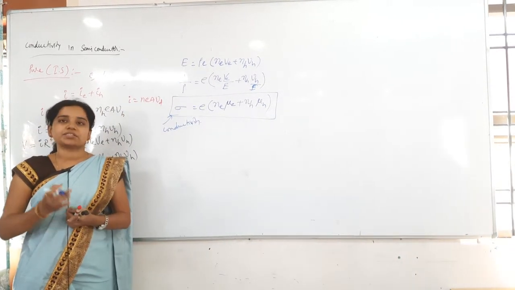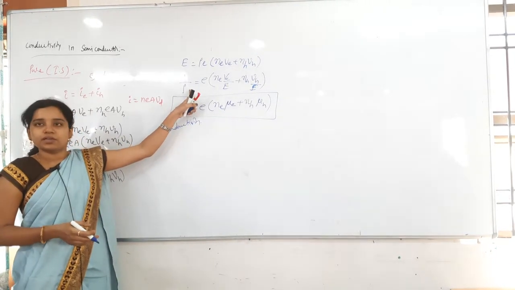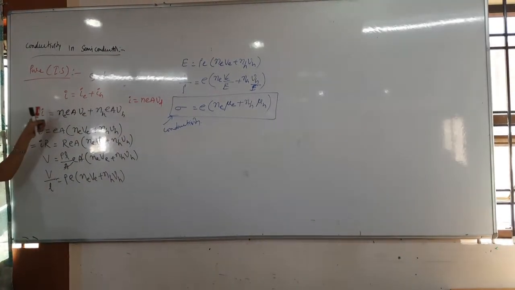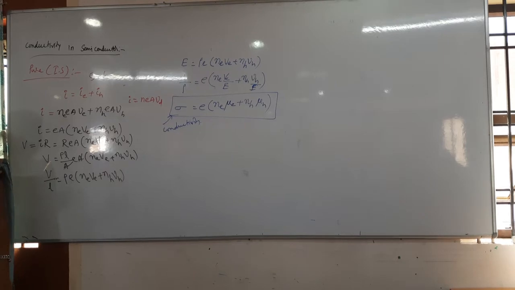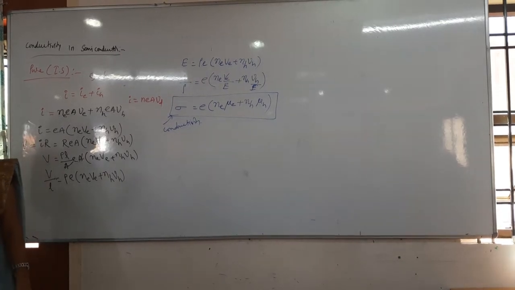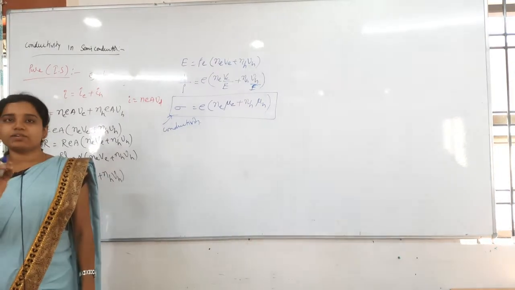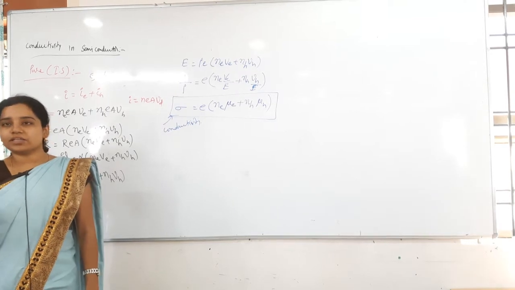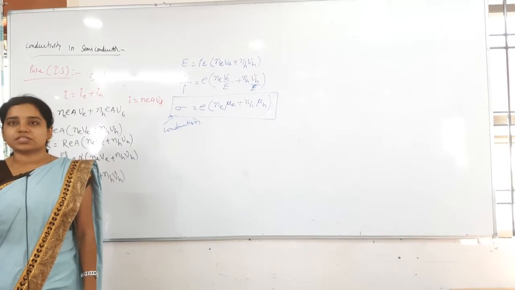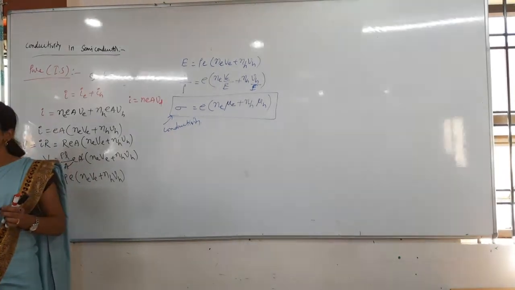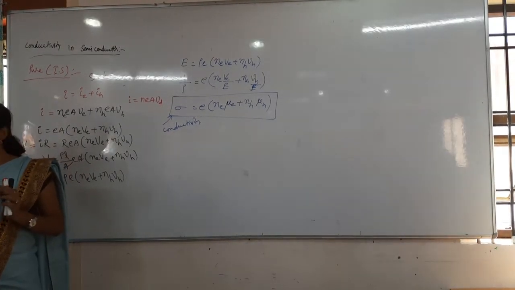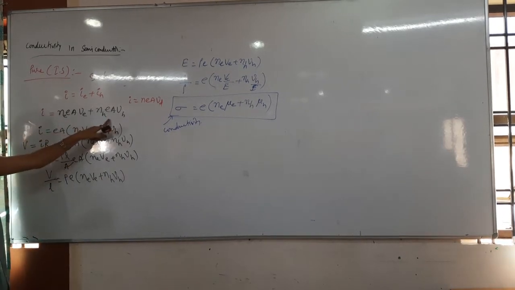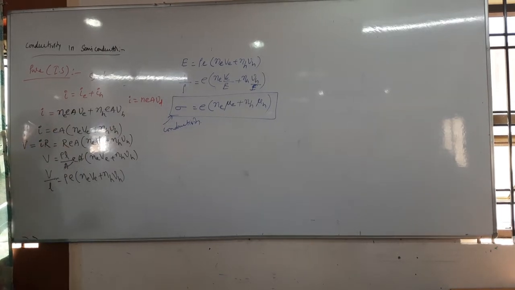For example, if they are asking the resistivity, then you have to use this formula. Otherwise if they are asking the electric field, you have to use this formula. If they are asking the voltage, you have to use this formula. Each line is giving one formula here for different problems. See that in this chapter all the problems will be very very easy. You should not leave one problem also. There are no tricky questions, nothing. Everything is straightforward. Any trick is there only in Boolean algebra, where we will get some tricks, that's it. Here all the introduction topics are very easy and directly based on the formulas only. If they ask the total current, you have to use this one. Clear? You have to use different formulas as per the given question here.